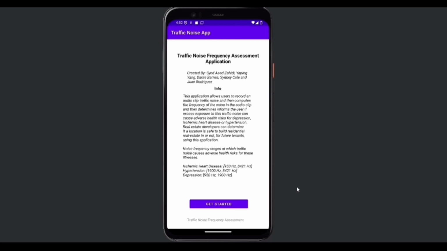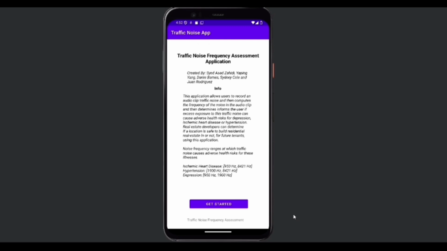This application is built in Java and utilizes the Tarzos DSP pitch detection library, which is cited at the end of this presentation, to compute noise frequency from audio input. The application launches on the landing page that you are looking at. The text on this page provides usability information about the application that has already been covered in this presentation. For the sake of time, we do not need to read through this, since what is stated on this page has already been covered in this demo.